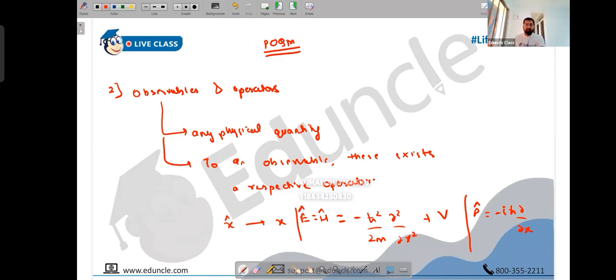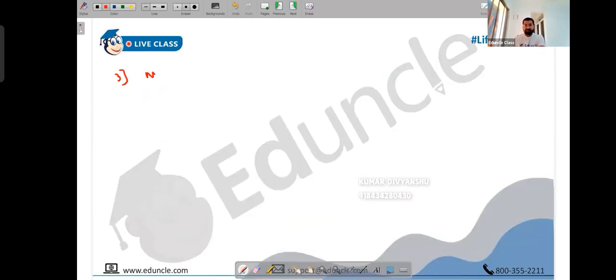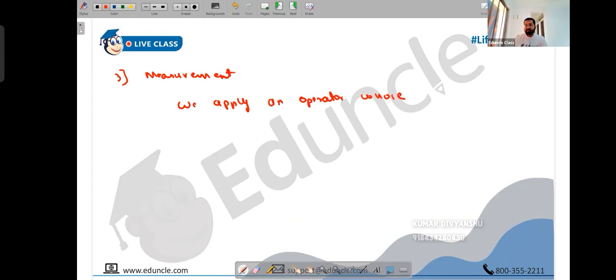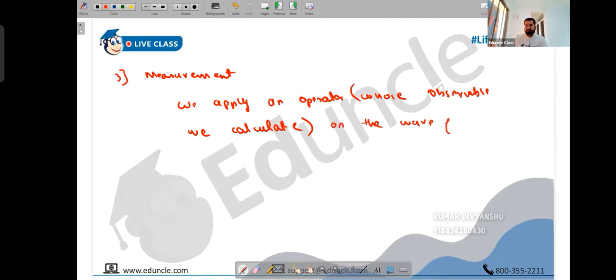Done, people? Next, third, measurement. The postulate related to measurement. I've also taught you this before. So we apply an operator whose observable we want to calculate. Like if you want to calculate energy, we'll apply the energy operator. Simple. So we apply an operator on the wave function.